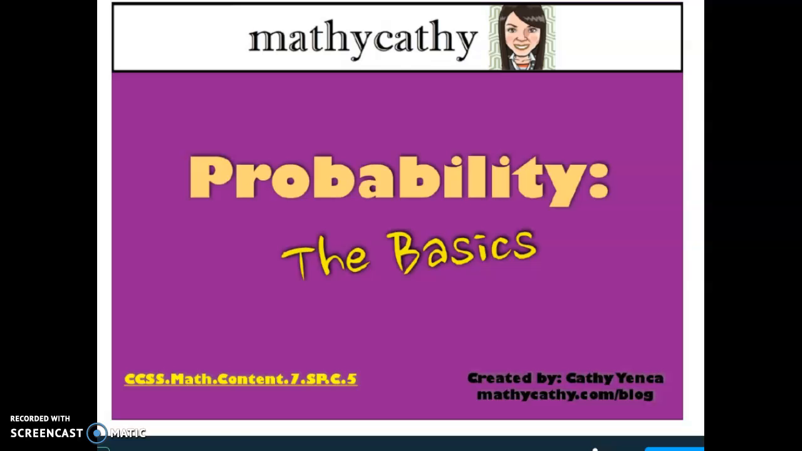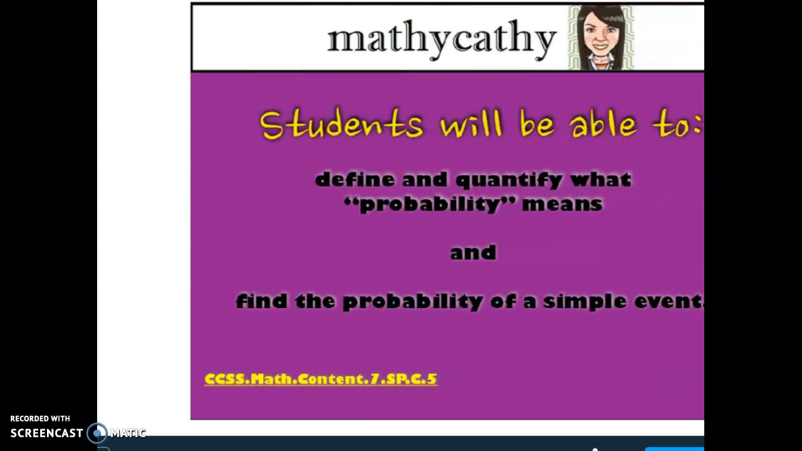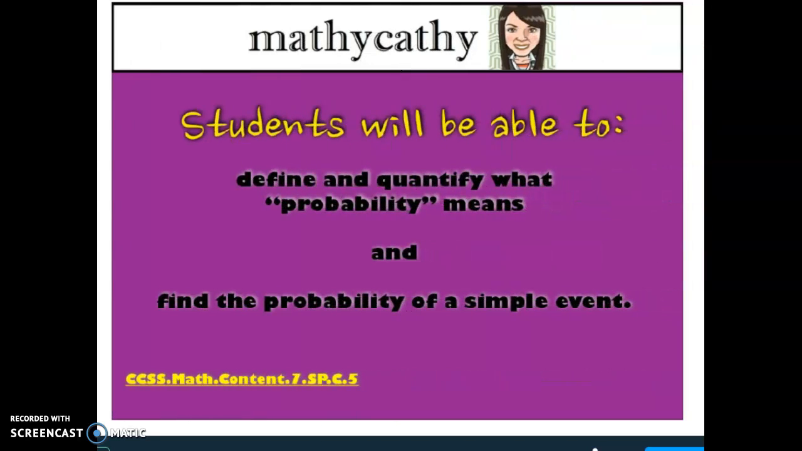Probability, the basics. You will be able to define and quantify what probability means and find the probability of a simple event.